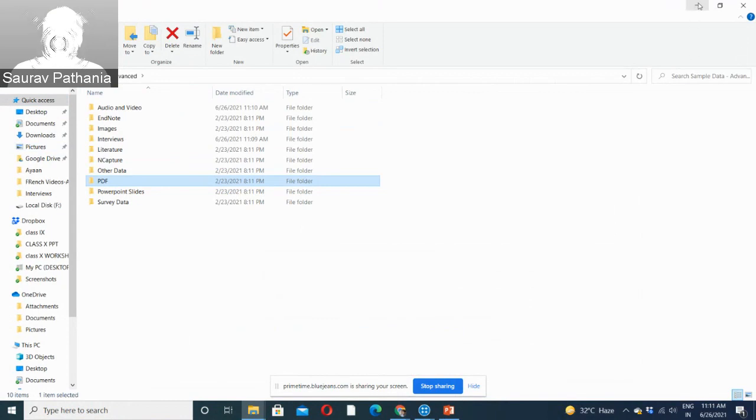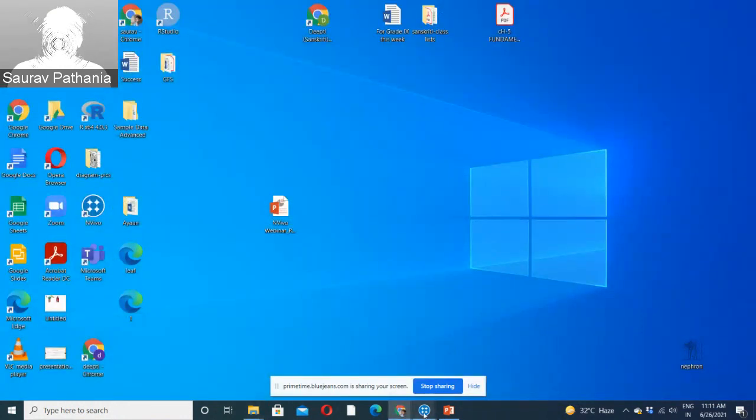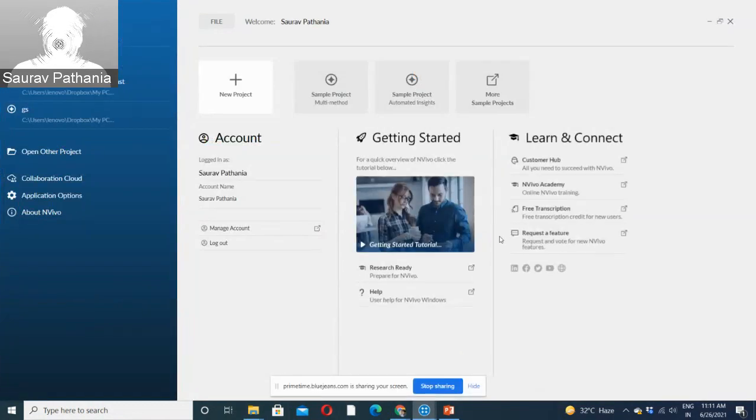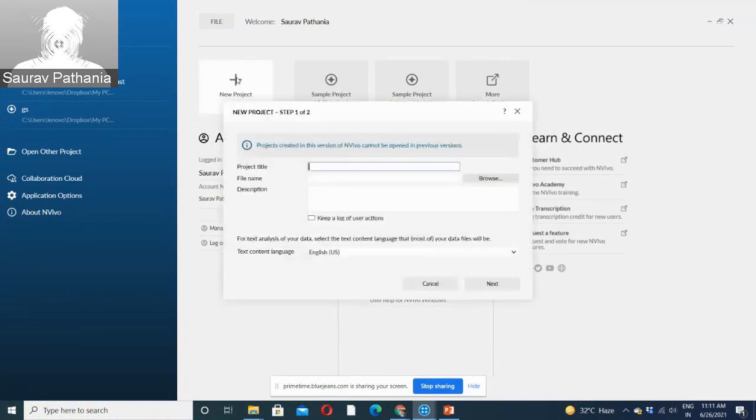So I will just go to the software now. Once you launch NVivo, this is the welcome screen which comes up. So you need to log in to your account. I am already logged in to this software. You need to log in, and then you can start working on this. So let's start by creating a new project. So I'm creating a new project.